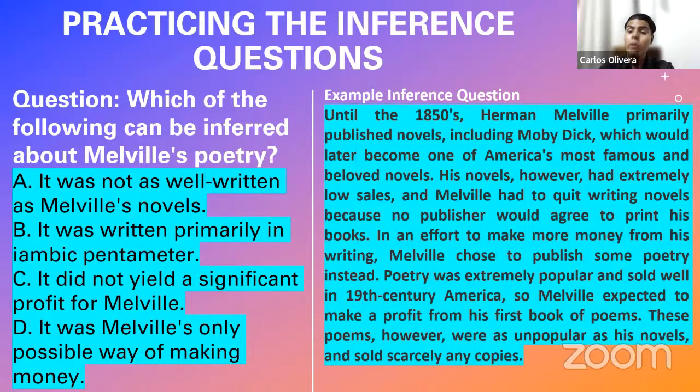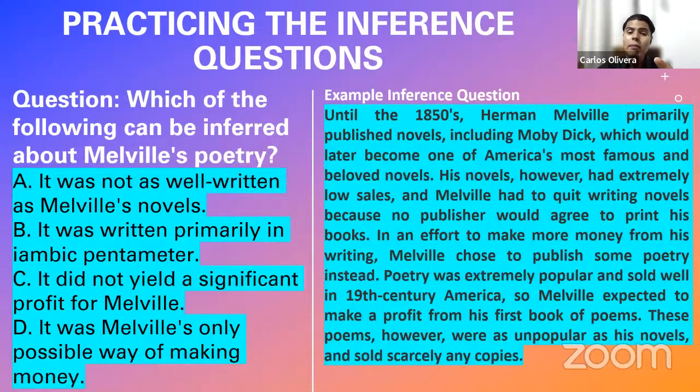This is the correct answer. Let me tell you why. Look at what the passage tells you. It says, his novels had extremely low sales, and Melville had to quit writing novels because no one agreed to publish them. In an effort to make more money from his writing, he chose to publish poetry. Okay, so let's see the information they give us. They say he wrote novels, nobody wanted to purchase them, and he didn't win money. He didn't earn money, excuse me.